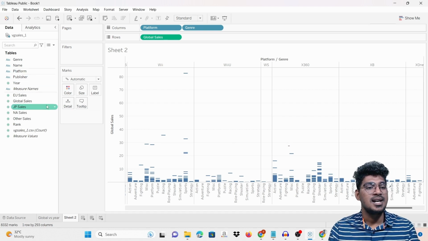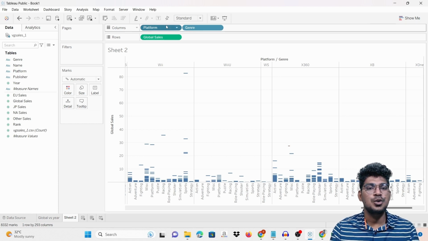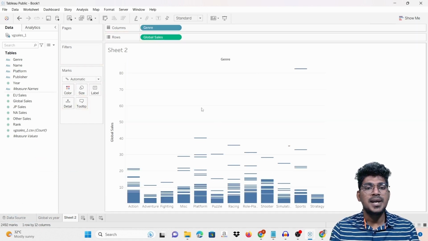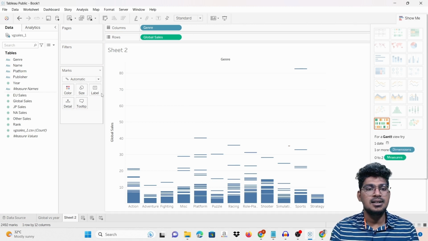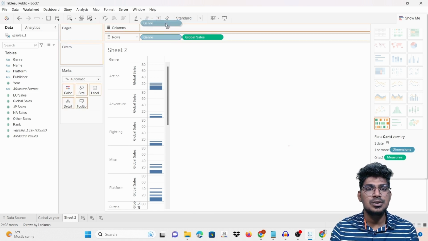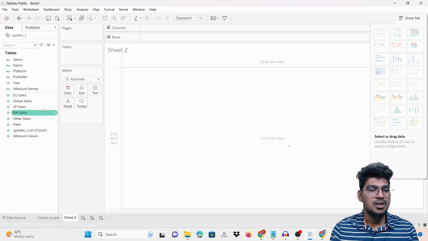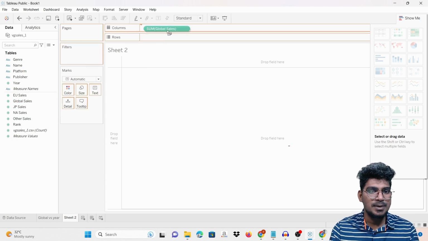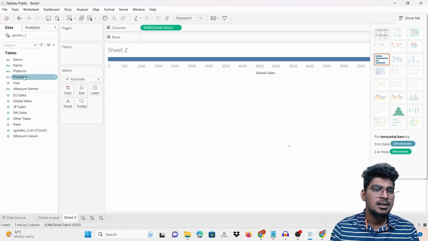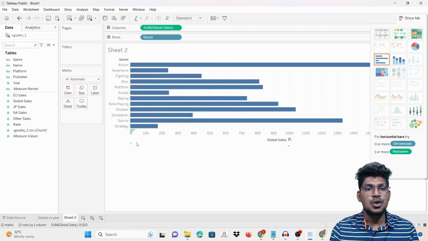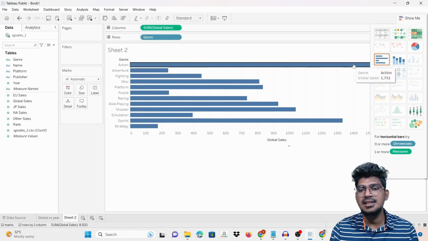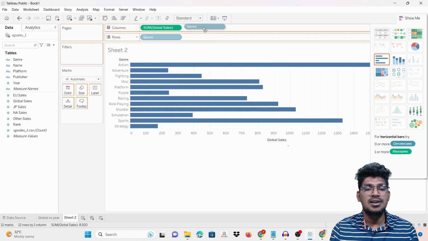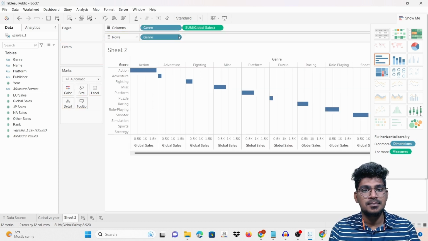This is the way you can create it. For example, I'm going to remove this based on the genre, and I prefer these particular columns and rows like this. Yeah, I'm going to remove this. I'm going to use other things: the global sale as the column, and this is the genre. So genre sale comes like this. You can see it here. Based on the genre, this is the sale, and you can replace it, for example.